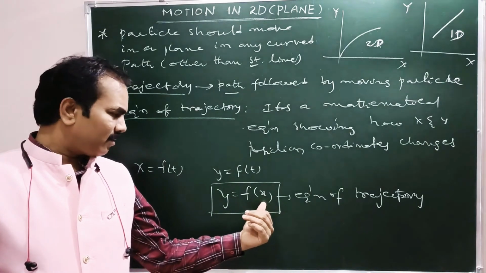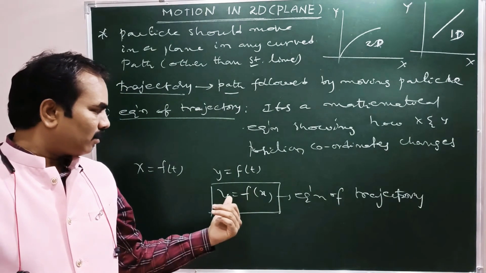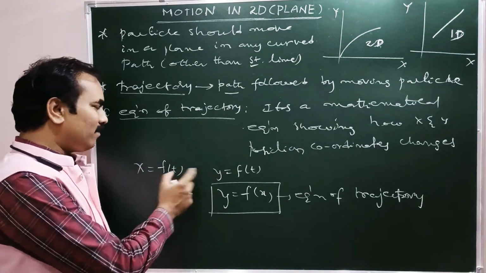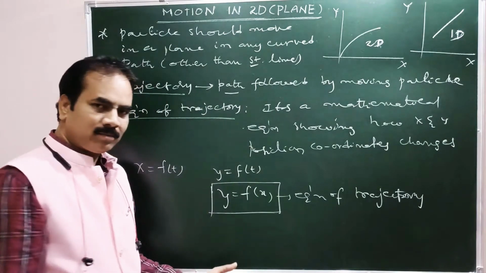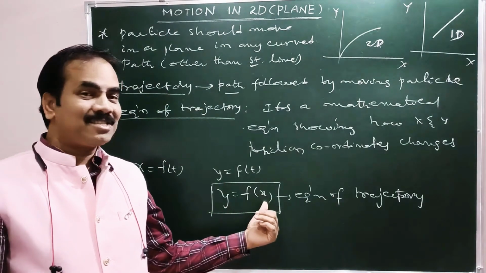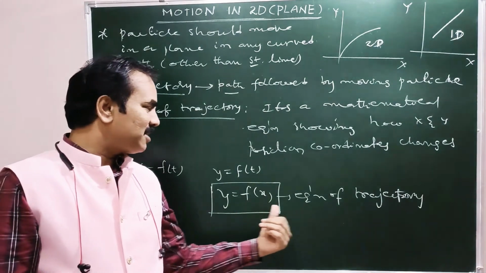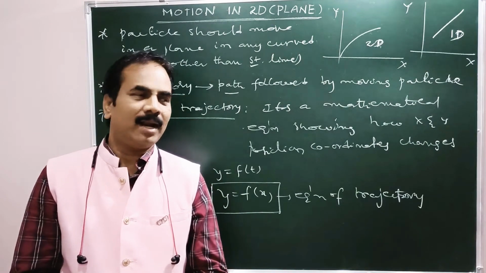Here this expression is not showing variation of y and x with time. Individually x and y change with time, but here this is one modified expression. Both are related such that without any involvement of time, then that expression is said to be the equation of trajectory. Okay, right?